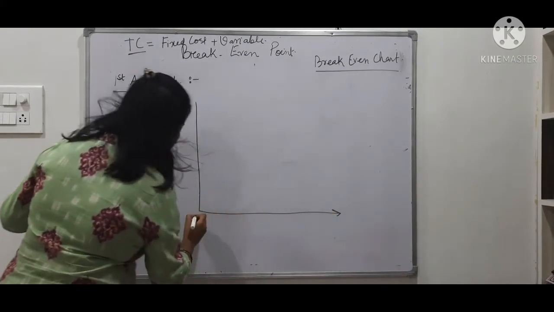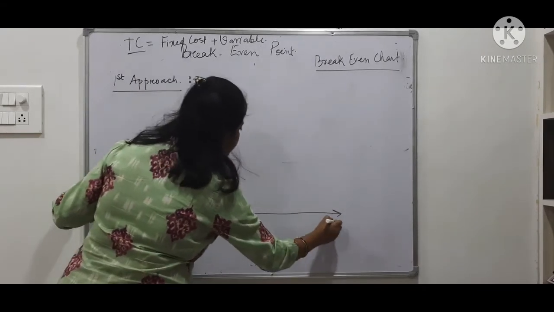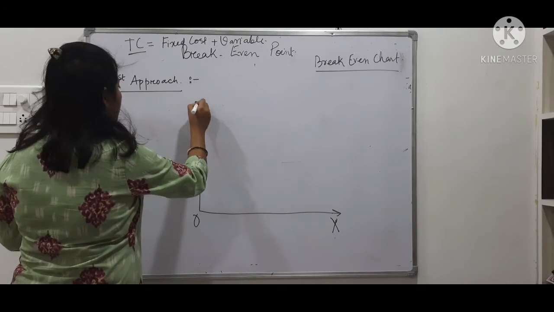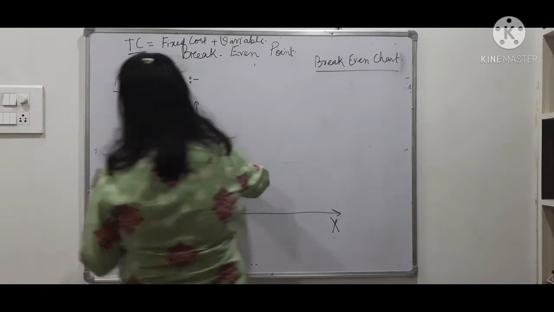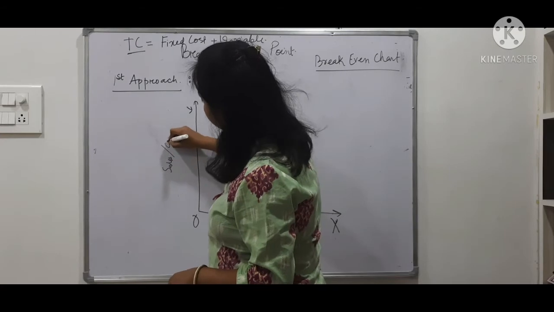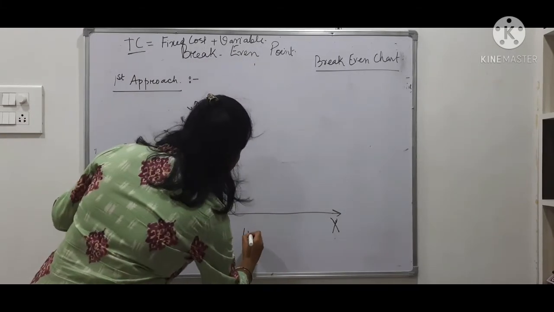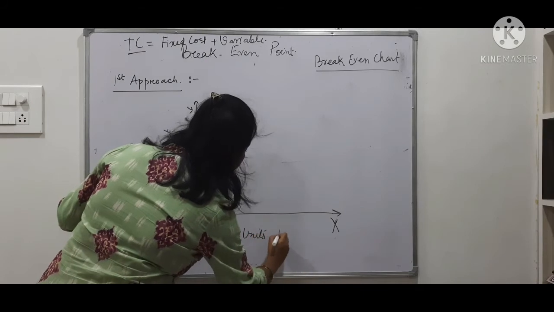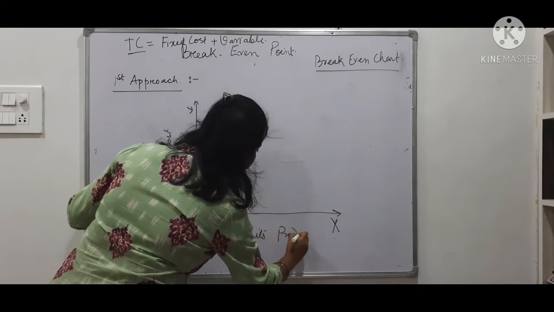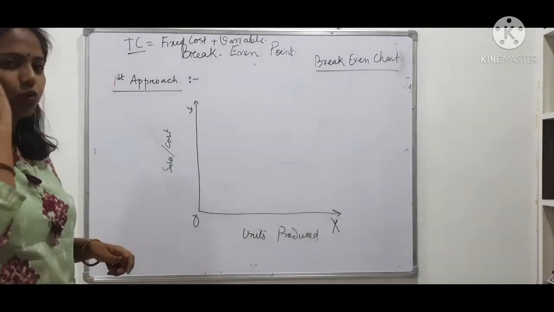So this is my OX axis, and this is my OY axis. I am showing sales and cost here. Here I am showing the units produced. How many units am I producing? This is the way I am going to show it.